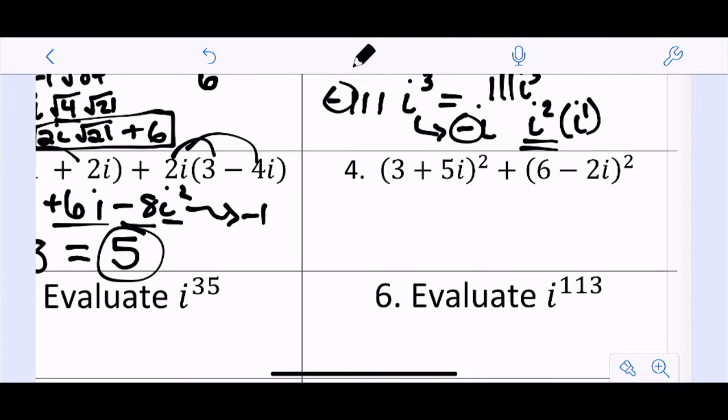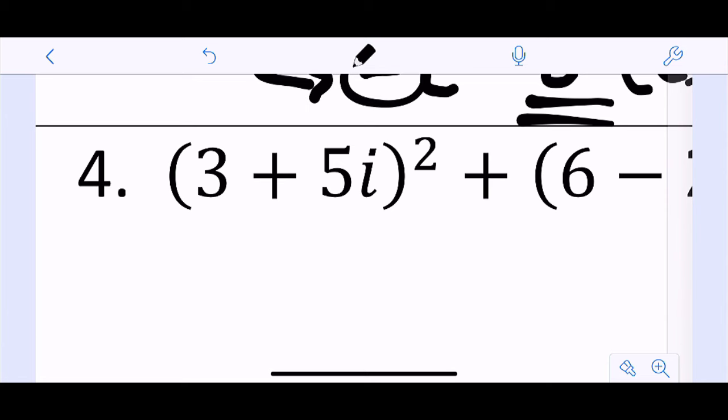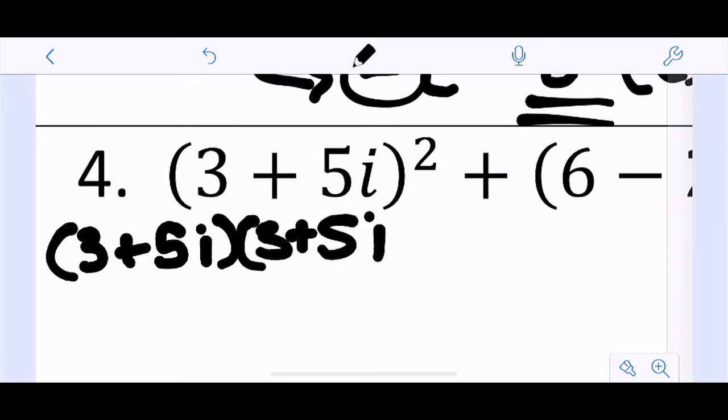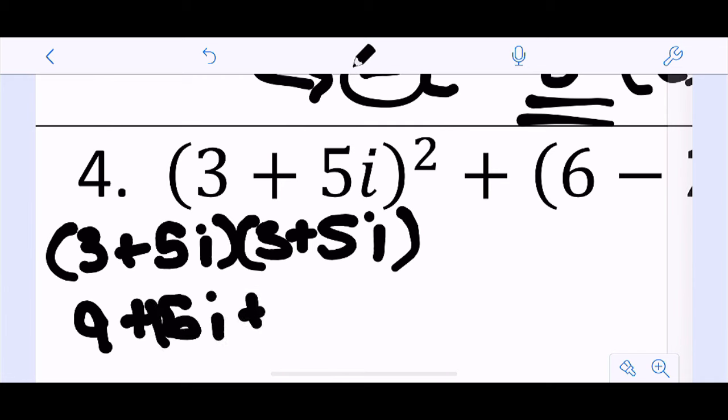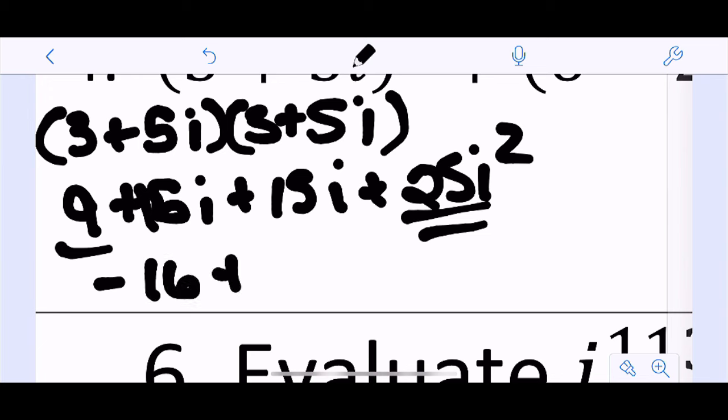All right, next one, let's do one of these. So 3 plus 5i quantity squared plus 6 minus 2i quantity squared. So 3 plus 5i squared, remember what squaring means. It means to multiply by itself, right? So that would be 9 plus 15i plus 15i plus 25i squared. And now this is going to be 9. This is going to be minus 25 because i squared is -1, right? So that is going to be -16. And then 15i plus 15i is 30i, right?